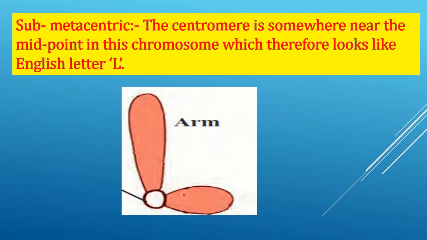Next is submetacentric. The centromere is somewhere near the midpoint in this chromosome, which therefore looks like English letter L. Students, one arm is slightly shorter than the other. As you can see here, one arm of this submetacentric is slightly shorter than the other one.